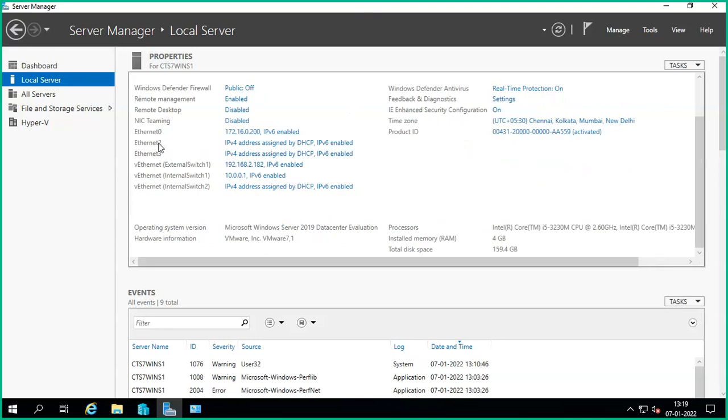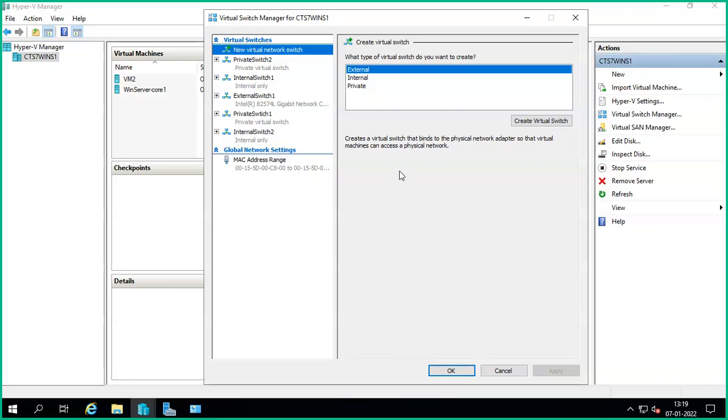So NIC1, NIC2, NIC3, but I think some internal and external switches are also there. This is an external switch. These two are internal switches. This is the external switch, and these are NICs. But where is the one? I think they are mixed with some teaming.